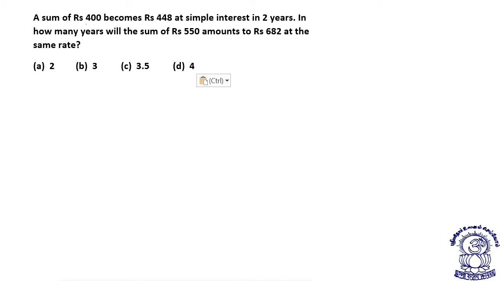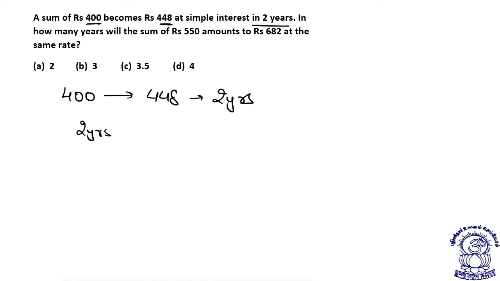A sum of rupees 400 becomes 448 at simple interest in 2 years. Look, 400 becomes 448 in 2 years. So 2 years interest is equal to how much? 48. So 1 year interest is equal to how much? 24.